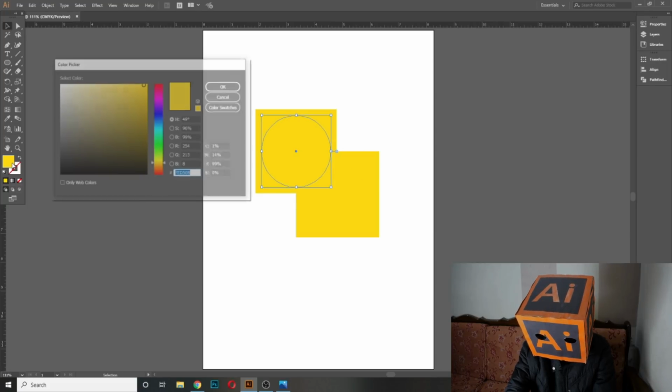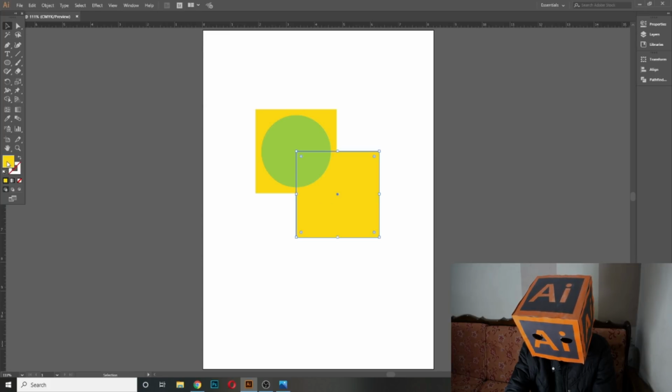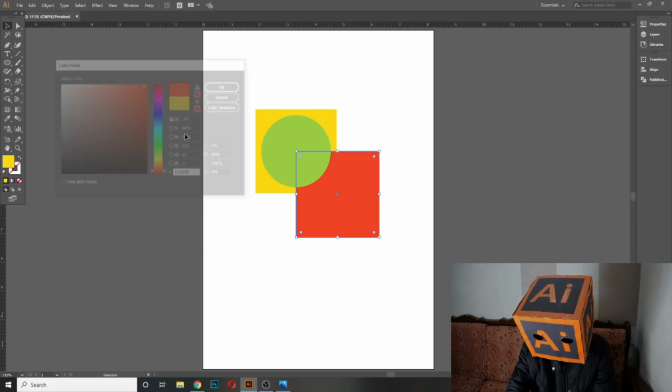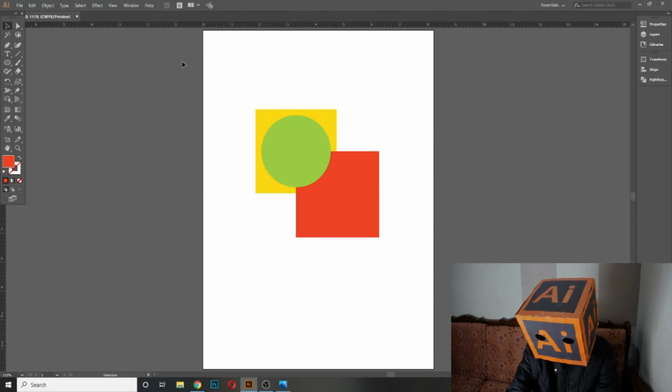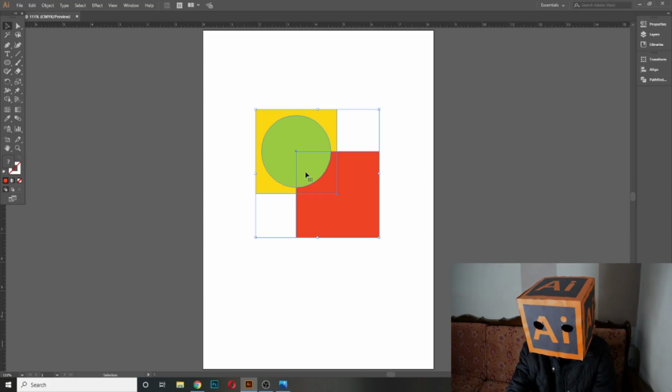Now I change the colors of these shapes. Now when I select all of these shapes, all of these shapes are in selection. By pressing Ctrl A, you can select all shapes.